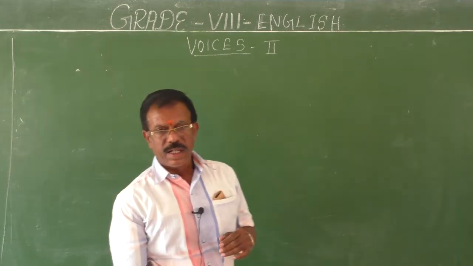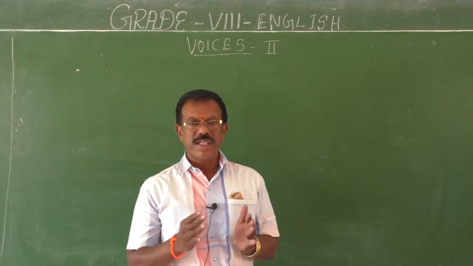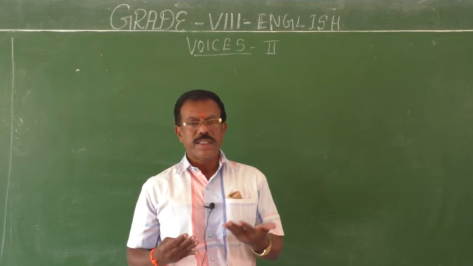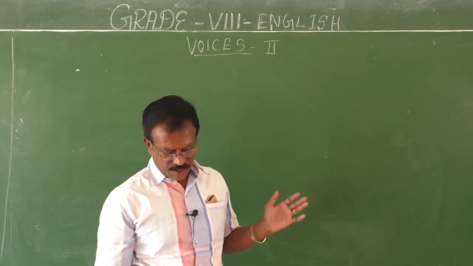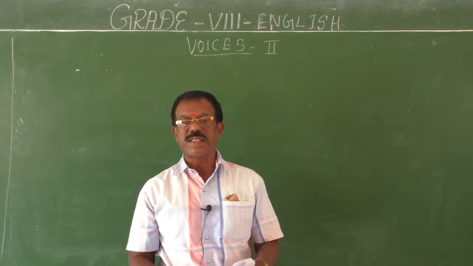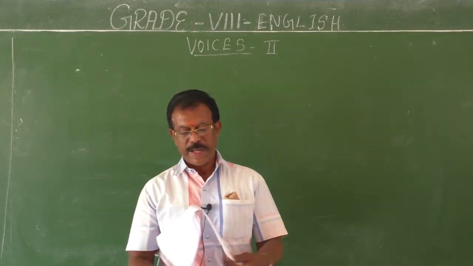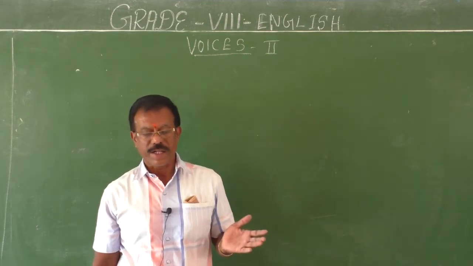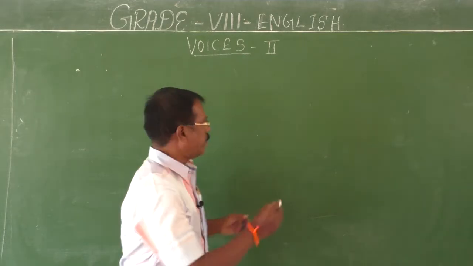In the first part, I explained to you the transformation of sentences, that is how to change the statements from active to passive. And I have also taught you the basic rules behind this transformation. In this second part of this video, I am going to explain how the question sentences, that is the interrogative, should be changed from active to passive, and then how imperative sentences should be changed from active to passive. Okay children? Okay, fine. Let me explain first imperative sentences.